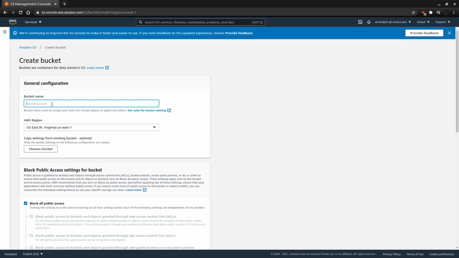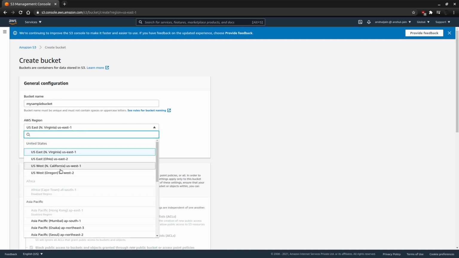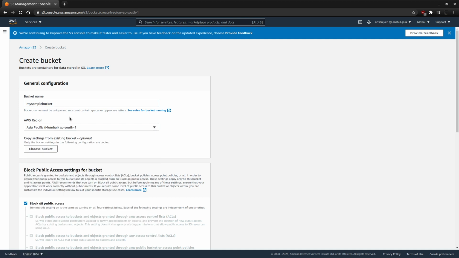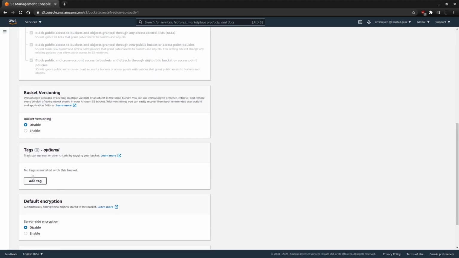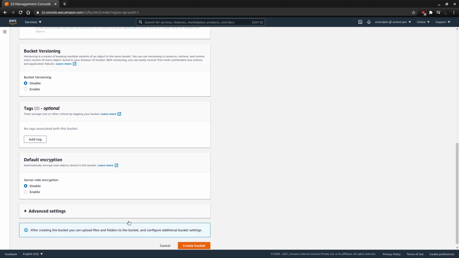Like I said, we have to remember that the bucket names have to be unique. So let's say I am trying to create my sample bucket, and if this bucket name is not unique, then it will not allow me to create it. I'll choose the region which is closest to me. Everything else I'll keep as default for now, and then I will create the bucket.